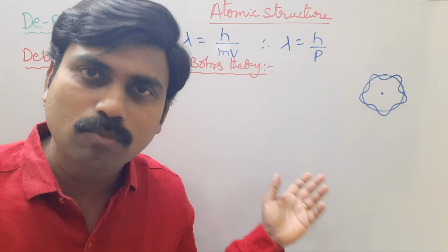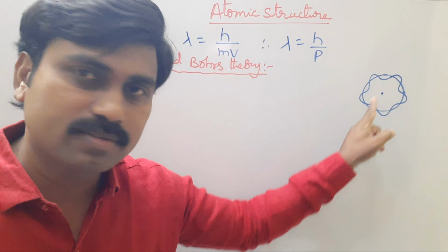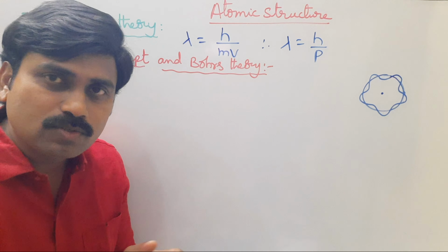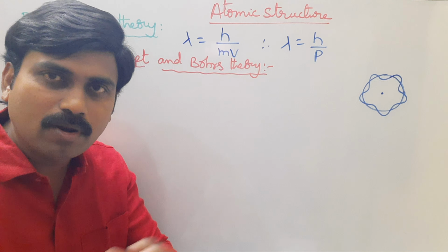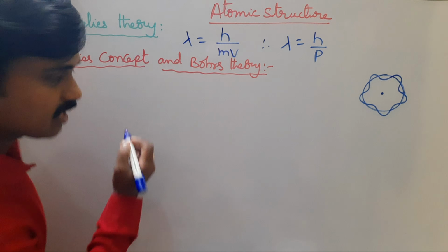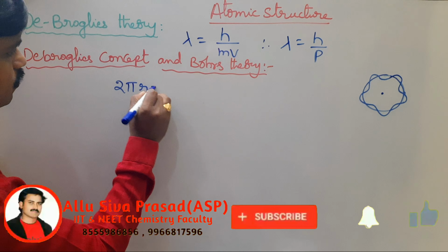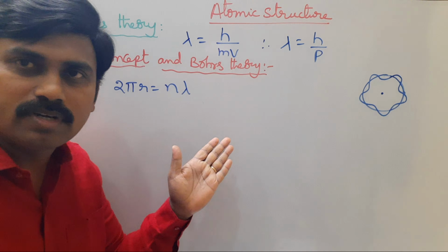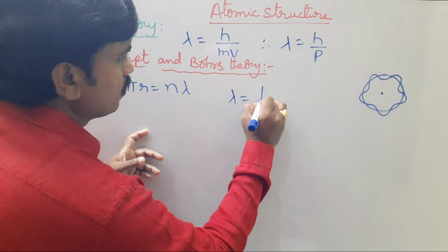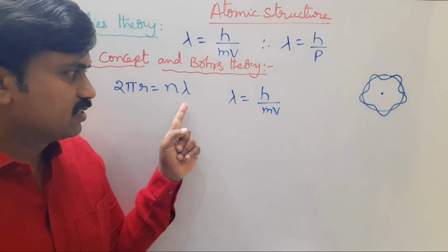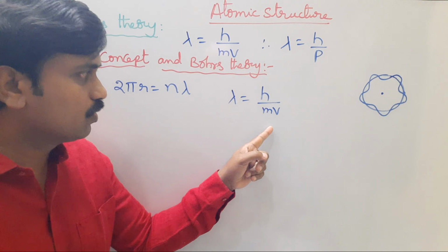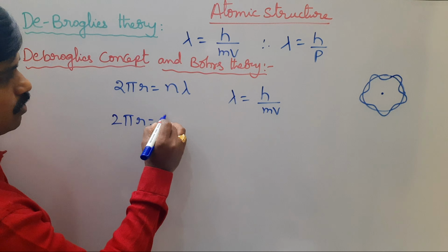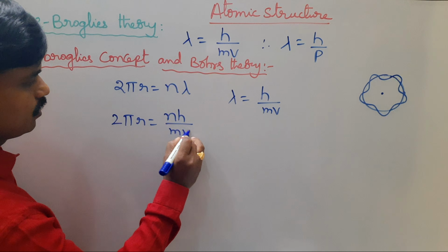In this orbit, the electron moves like a wave motion like this. According to de Broglie's concept and Bohr's theory, the circumference of the orbit is an integral multiple of the wavelength. Therefore, circumference 2 pi r is equal to n lambda. We know, according to de Broglie's wave theory, lambda is equal to h by mv. Substitute this value instead of wavelength. Therefore, 2 pi r is equal to nh by mv.